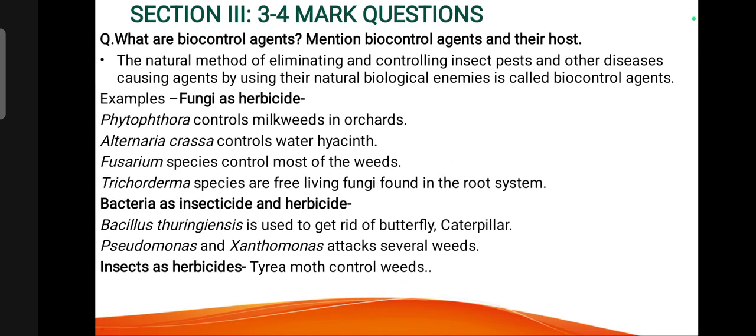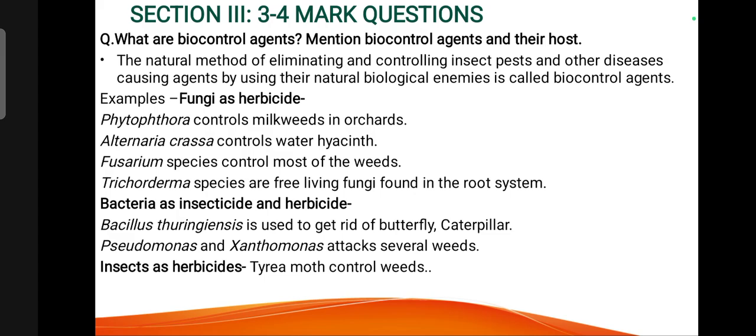What are biocontrol agents? Mention biocontrol agents and their host. The natural method of eliminating and controlling insect pests and other disease-causing agents by using natural biological enemies is called biocontrol agents. Examples are given here. Fungi as herbicide: Phytophthora controls milkweeds in orchids. Alternaria controls water hyacinth. Fusarium controls most of the weeds. Trichoderma are free-living fungi that are found in the root system.